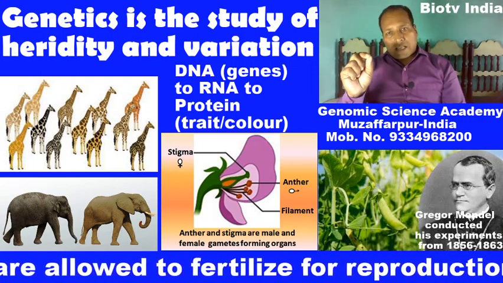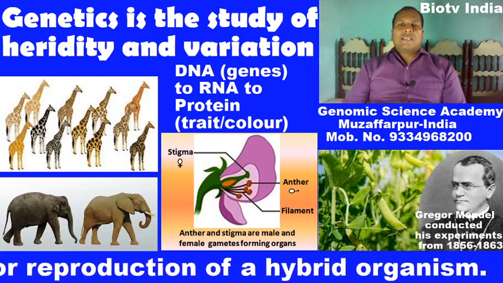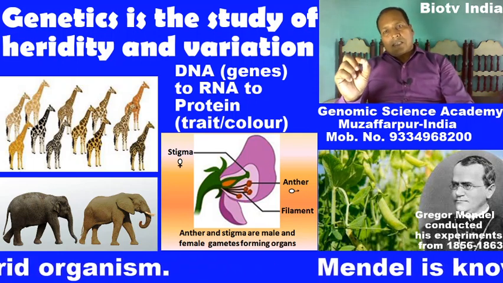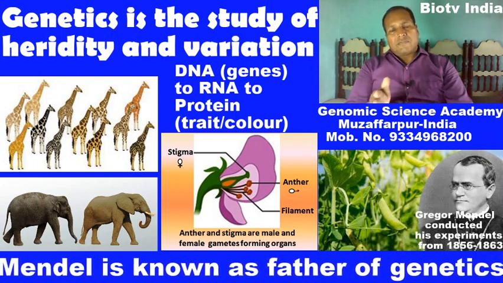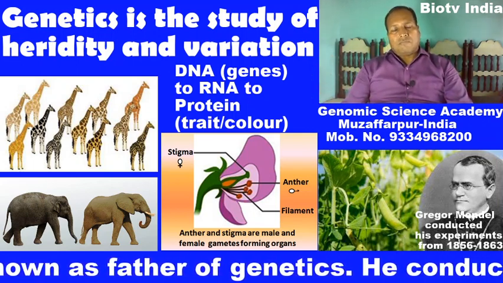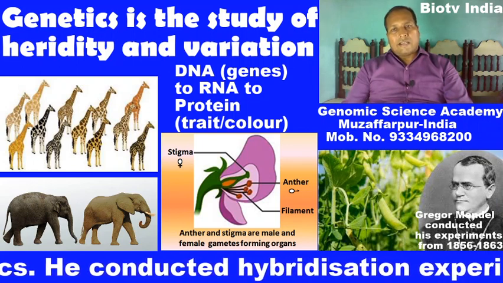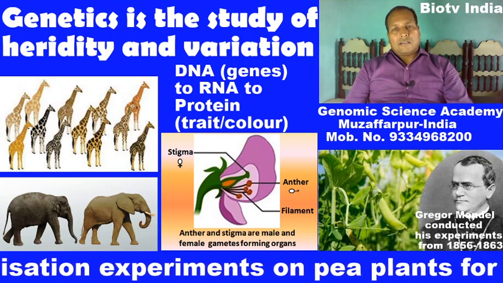And what is this gamete? This gamete is a reproductive cell, and it is a carrier of genetic information from the maternal and paternal side.